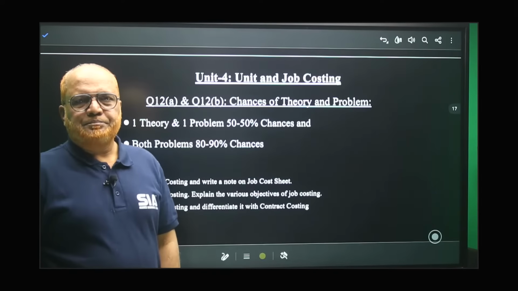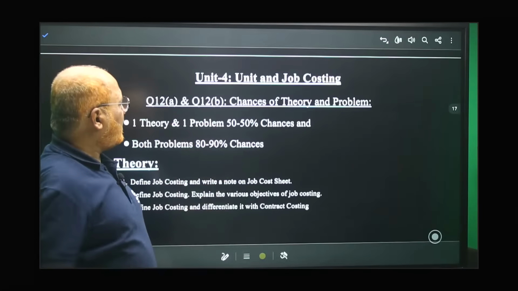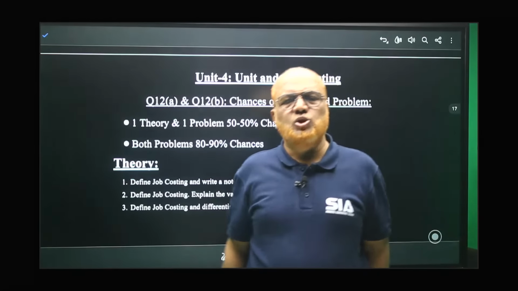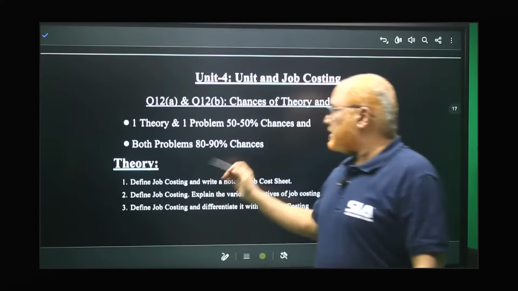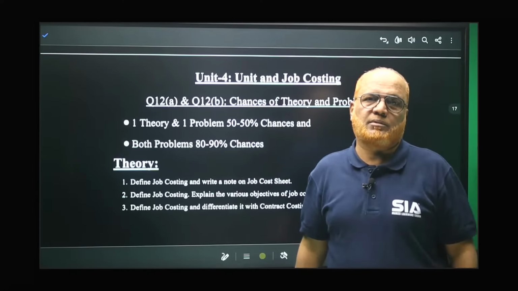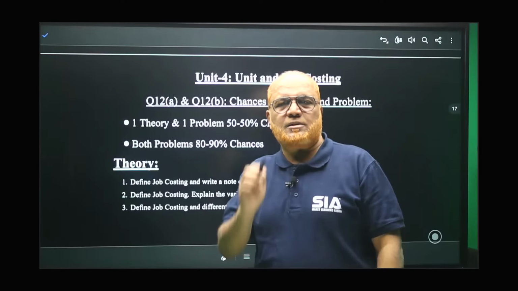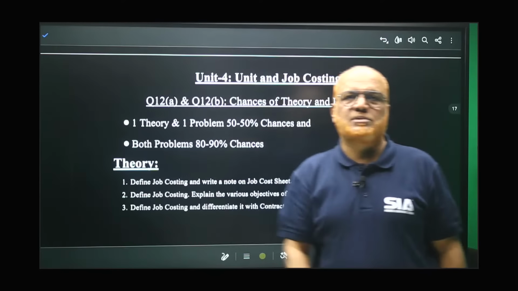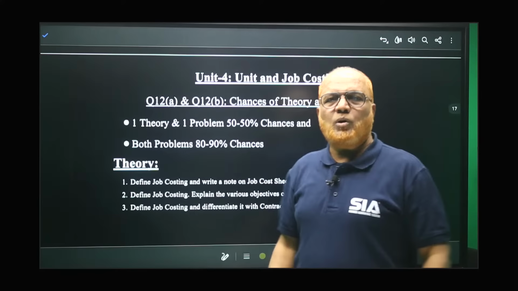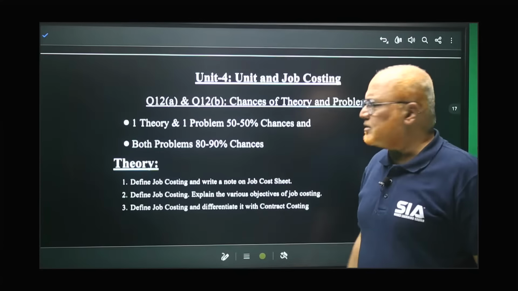12A or B? So what is the pattern here? Theory, one problem, 50-50 chance. 50% chance you may get one theory, one problem. But 80 to 90% chance you may get both the problems. So expected. Always I suggest to my dear students, be prepared for problems. If you're unable to do the problem, then only you depend on theory. Because you can get maximum marks in problems. Right? And problems are not so difficult.